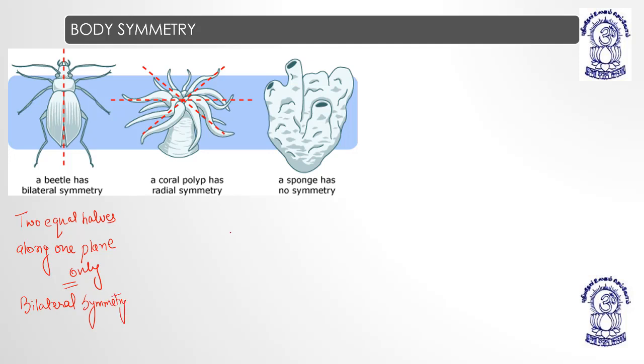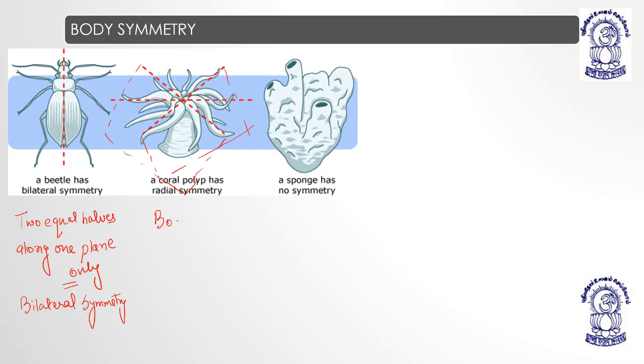If an organism can be divided into multiple planes, for example, this is one plane, this is one plane, the body can be divided into equal halves along multiple planes, right?